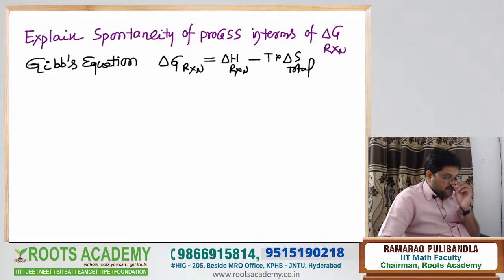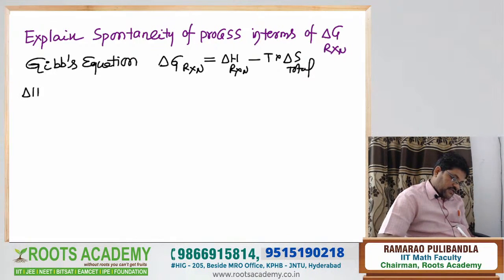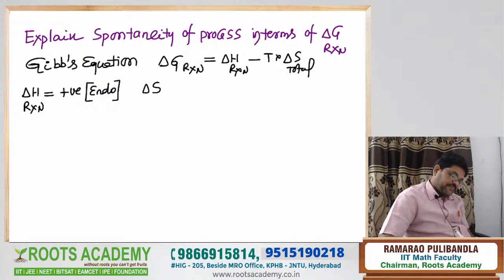This is called the Gibbs equation. As per the Gibbs equation, delta H of the reaction is positive sign. Positive sign means what? Endothermic nature is given. Delta S of the reaction, negative sign given. Negative sign means what?